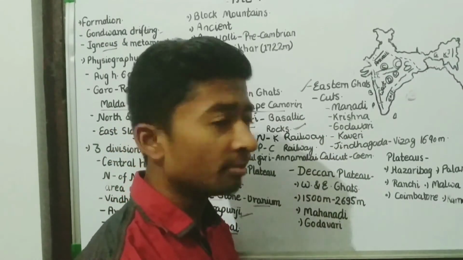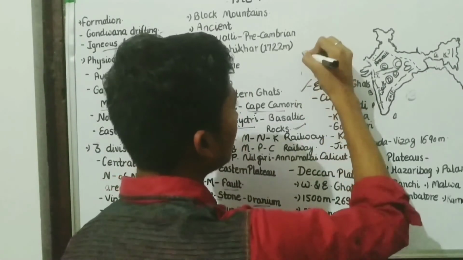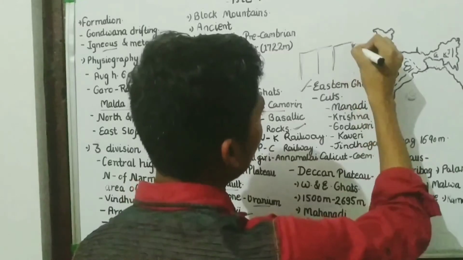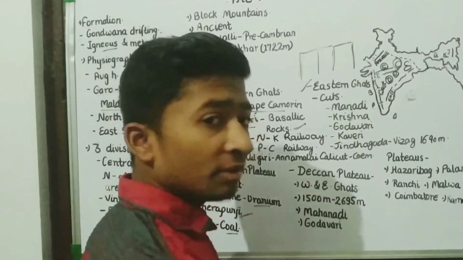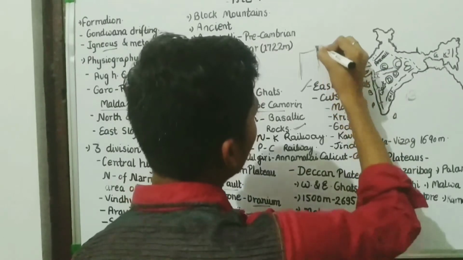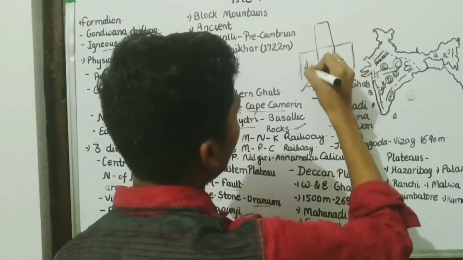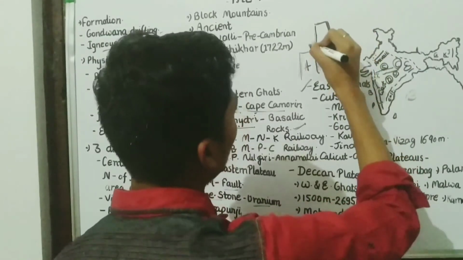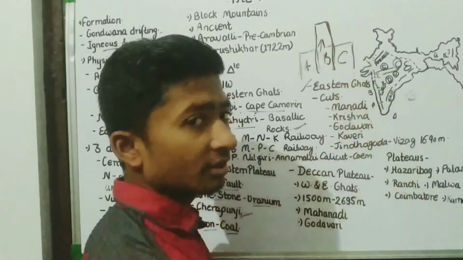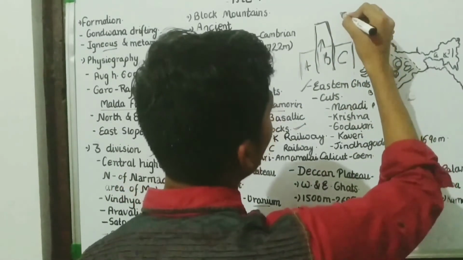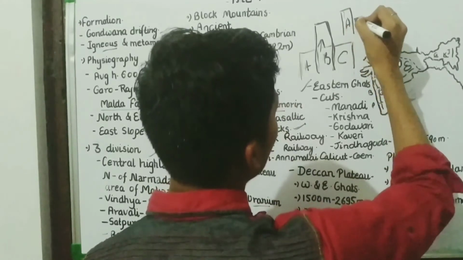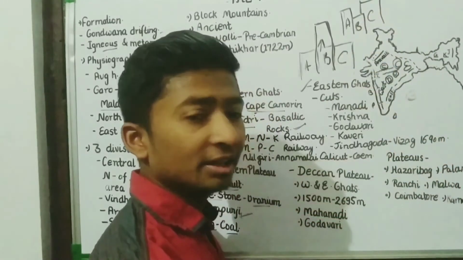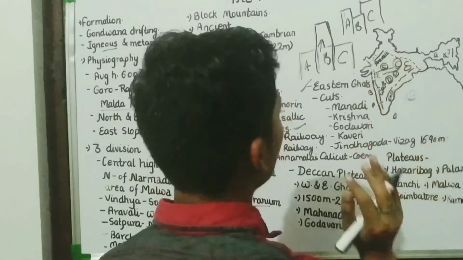Okay, and let us see some of the major features of the Peninsular Plateau. Peninsular Plateau is a block mountain. Block mountain means if we see some blocks, there are some blocks. Okay, then what will happen in block mountains? These blocks will be A, B and C. This region will be known as block mountain because it had got uplifted. Or this condition may also be there. If this is A, this is B and this is C, then A and C will be the block mountains. Here block mountains are there.